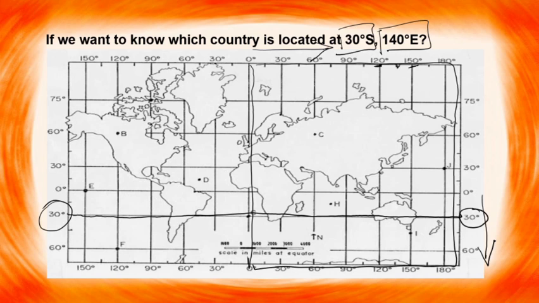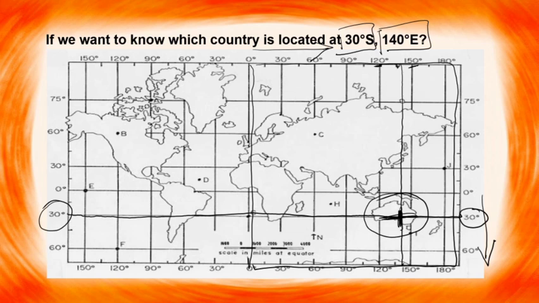So just beyond this we have our 140 degree east meridian. As we can see, this is the location where both the parallel and the meridian cross each other, and they are crossing in Australia. That means the continent that lies at 30 degrees south and 140 degree east is Australia.